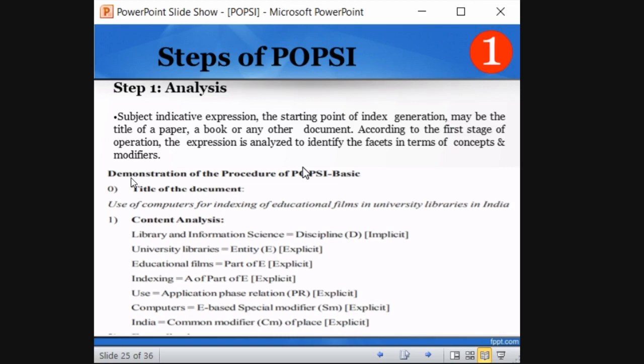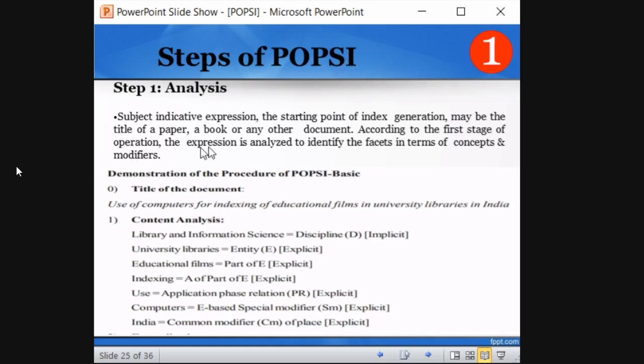In PRECIS also we did that, right? University libraries in West Bengal. So we did the analysis and we followed an expressive title like measurement of performance of university libraries. So that means you are expressing the title. Okay.